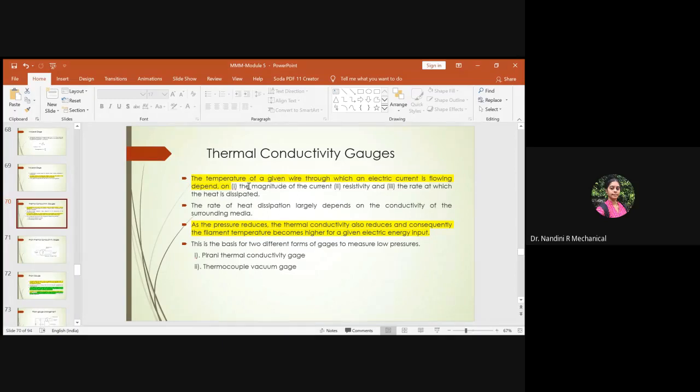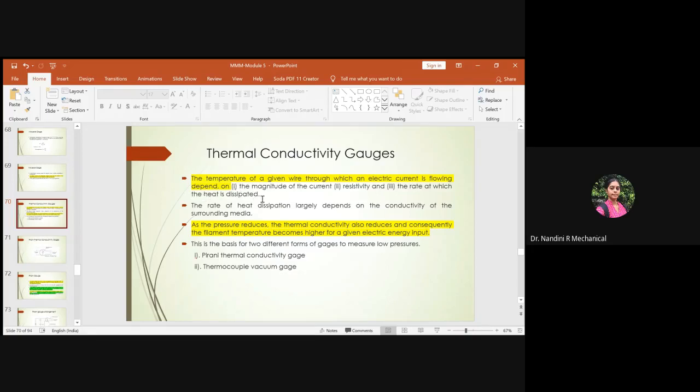Along with this, the amount of heat dissipation also depends upon the conductivity of the surrounding media, that is, how conductive the medium is where the wire is being kept. If the surrounding media has more conductivity, then the heat dissipation will obviously be more.